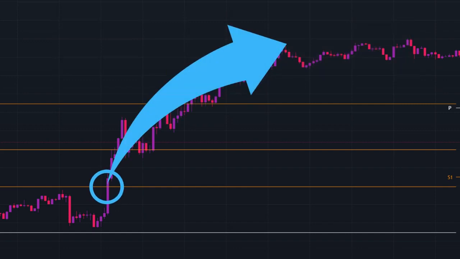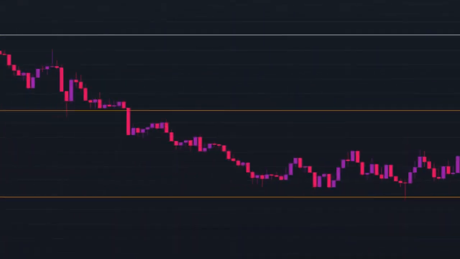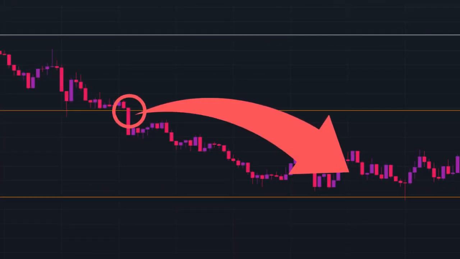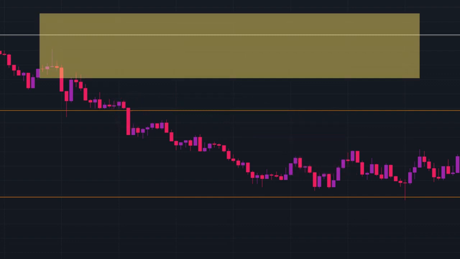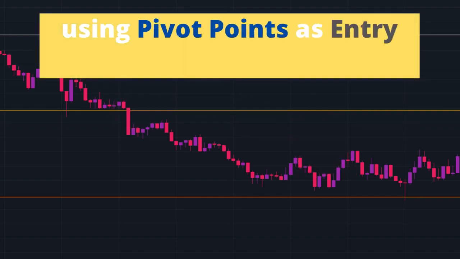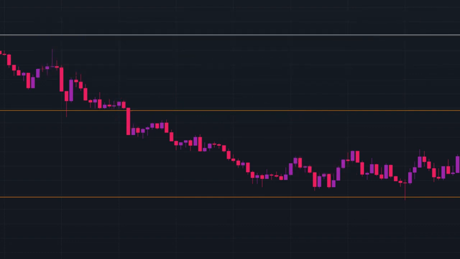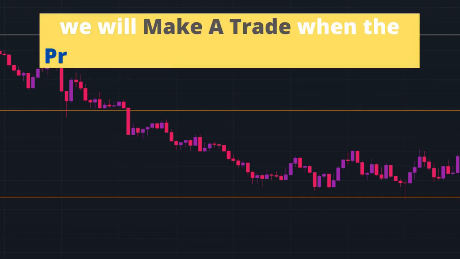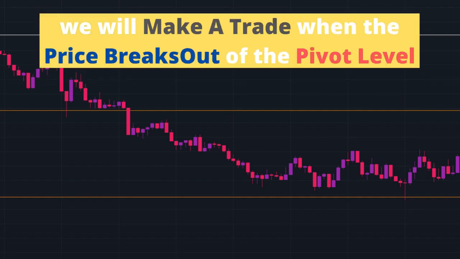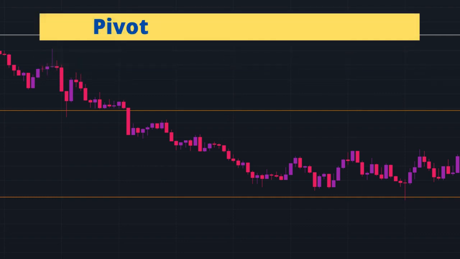Whenever the price breaks above a pivot point, it indicates a strong bullish trend. Similarly, when the price breaks below a pivot point, it indicates a bearish move. We will be using pivot points as entry triggers in our strategy. This means that we will make a trade when the price breaks out of the pivot level. We will also use pivot levels as our target.